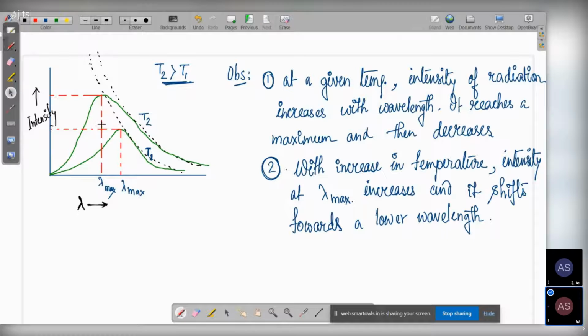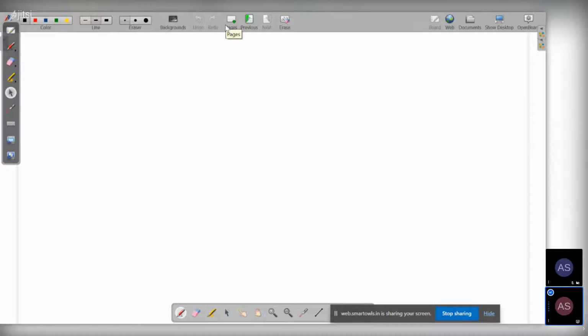So this is a graph from classical physics. That means we are seeing that the intensity is always increasing. This is from classical physics, that means Newtonian physics. Okay, so this is one part where the black body radiation shows that our classical physics is failing. So that means something else is happening.